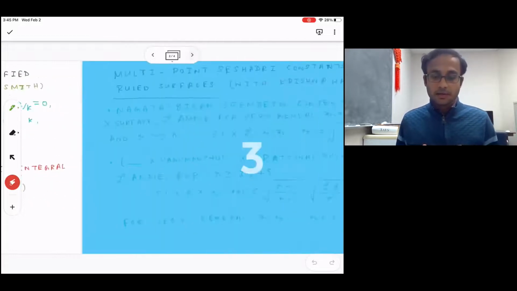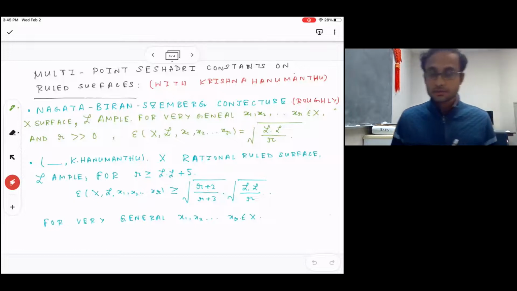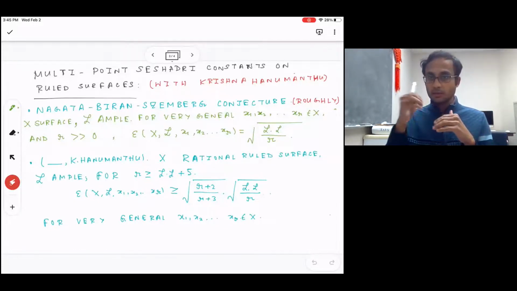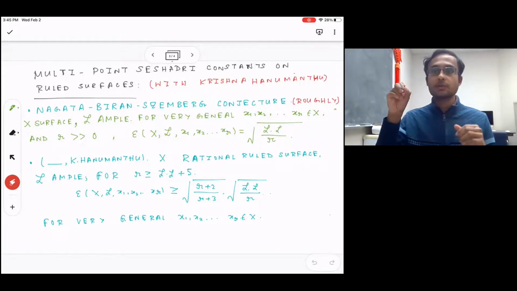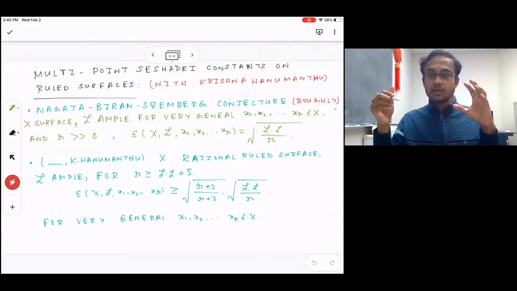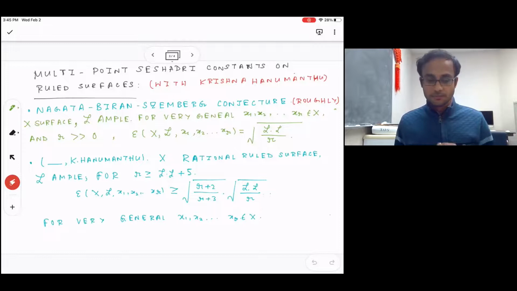So long before that, I have worked on something called Seshadri constants. So what are Seshadri constants? So given a projective variety and a line bundle on the projective variety and a fixed point on the projective variety, the Seshadri constant is a numerical invariant. It measures the positivity of the given line bundle on the projective variety. So I have worked on a generalization of Seshadri constants. It's called the multi-point Seshadri constants on surfaces.